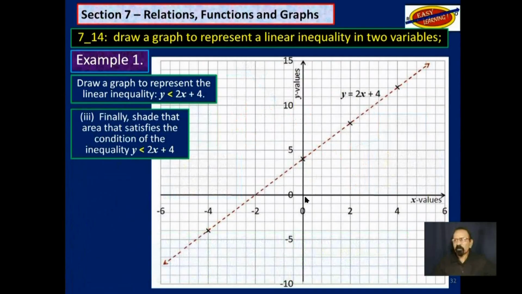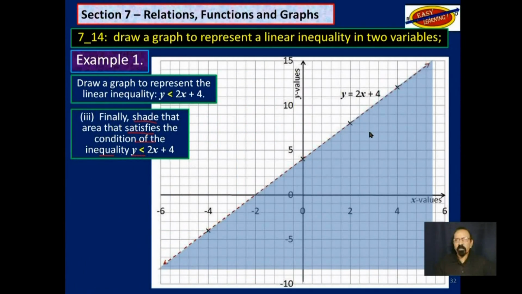So all we have to do now, finally, is shade the area that satisfies the condition of the inequality y is less than 2x plus 4. So you shade this area. And it includes everything going that way and coming down this way. It's just that our graph cannot accommodate that. So this shaded area is y is less than 2x plus 4.